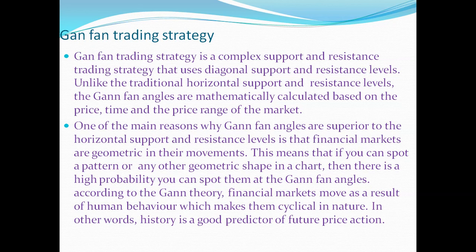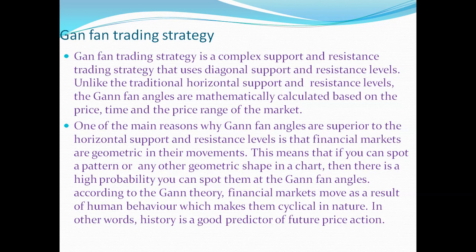Unlike the traditional horizontal support and resistance, Gann fan angles are mathematically calculated based on the price, time and the price range of market. One of the main reasons Gann fan angles are superior to the horizontal support and resistance is that the financial markets are geometric in their movements.